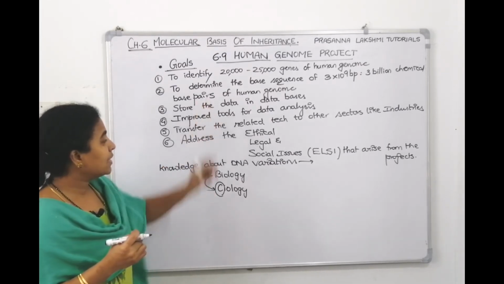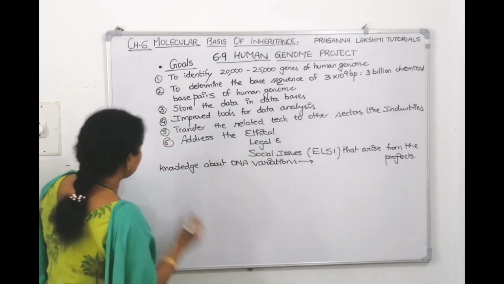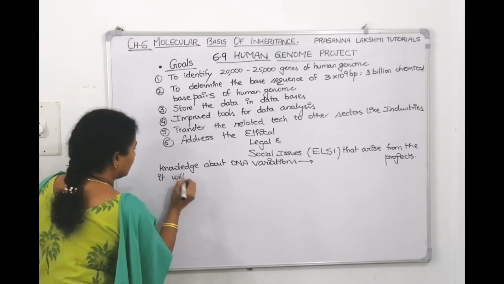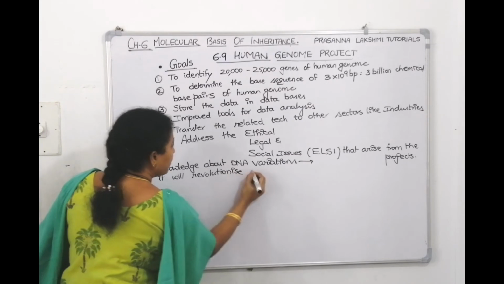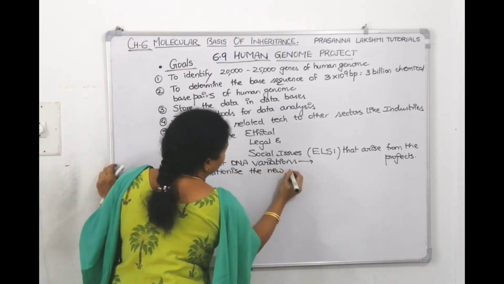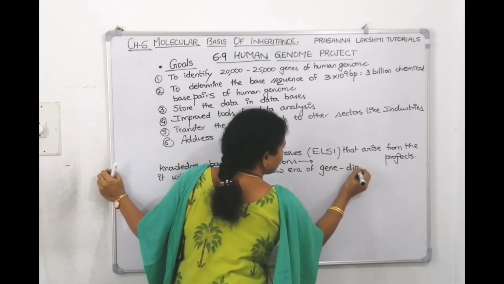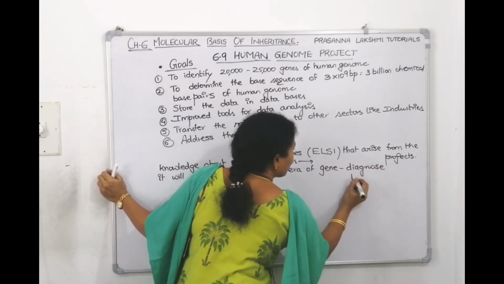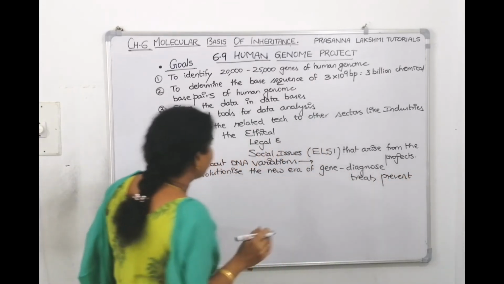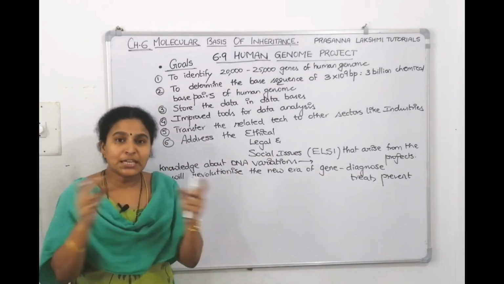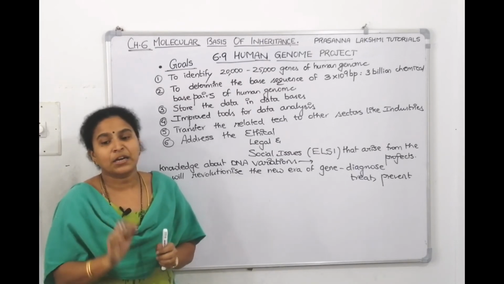So knowledge about this DNA sequencing, what will it do? It will revolutionize the new era of gene diagnosis. You can diagnose it, you can treat it, and you can even prevent it, isn't it? We took a simple example too. If you know the sequence, you can make out here is a difference, this gene has a defect, we can treat it and we can prevent it also.